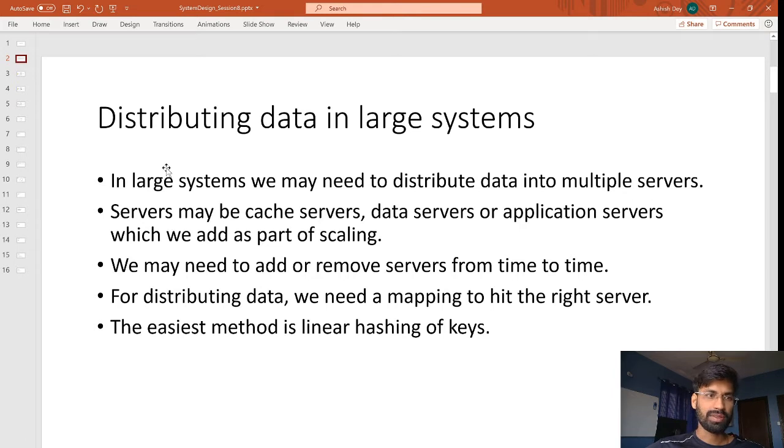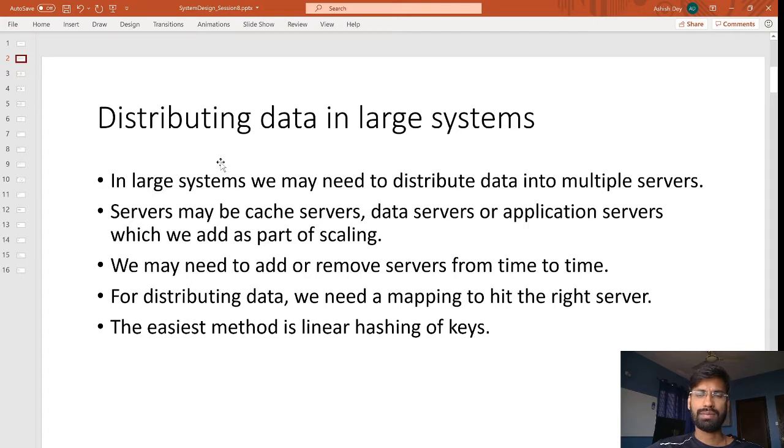Today we are going to discuss what consistent hashing is. We will see why we actually need consistent hashing, and why we are not going to use other hashing algorithms like linear hashing. What are the problems in linear hashing that consistent hashing sorts out?